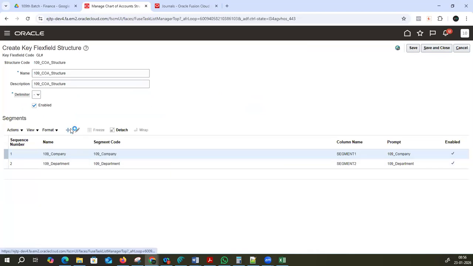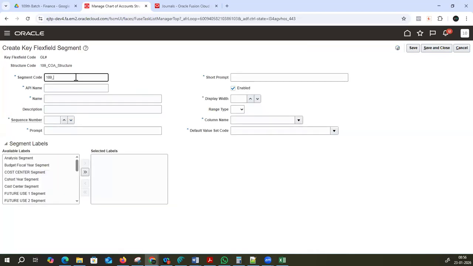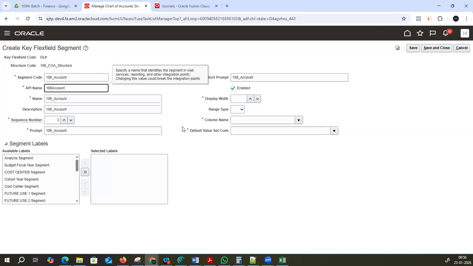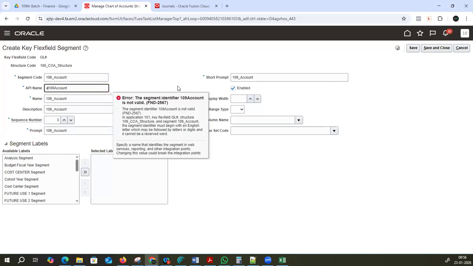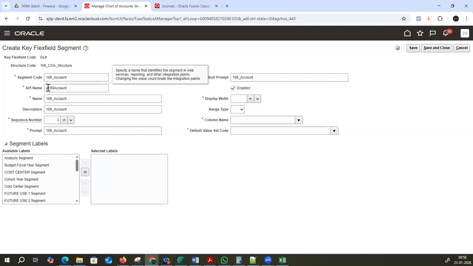Department is also done. Next, account 109 account. Sir, why are we writing small a in this API name? That will come automatically. I'm not writing that. The minute I tab, it will come like that. If you remove this also, it's okay. By default, system will take it like that. Okay, that is for identification. They give it like that for segment identification. That's it. Any character it will accept, no problem.